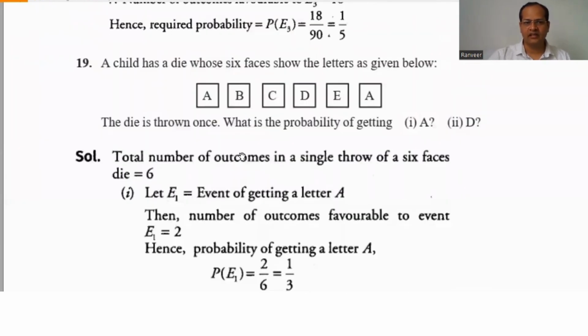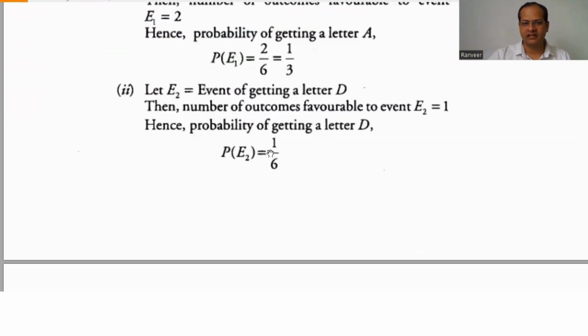Now the second question is the probability of getting a D. There is only one D, so 1 by 6. Correct. So for the event of getting the letter D, the number of favorable outcomes that we have to find out is 1, so the probability is 1 by 6.